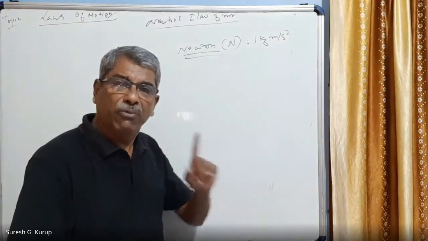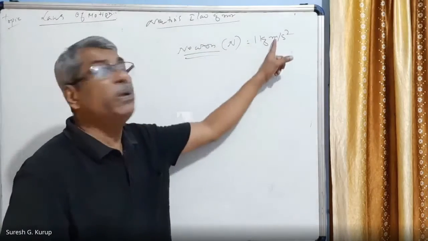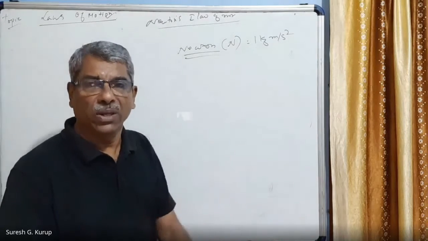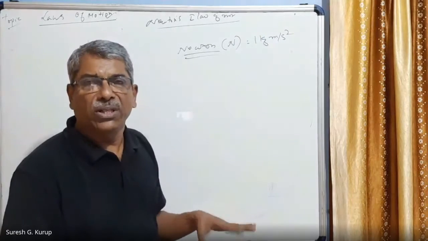If a body of 1 kg is accelerated by 1 meter per second square, then the force acting on that body is equal to 1 Newton. This is the absolute unit of force in the SI system.